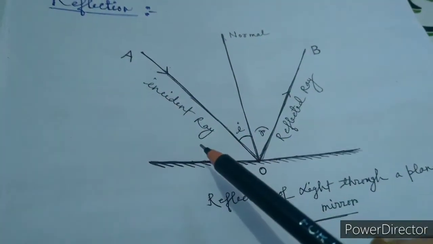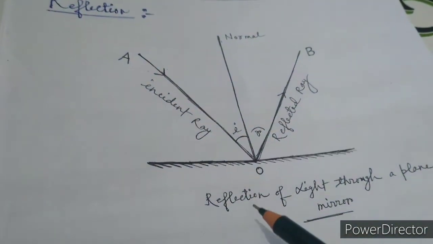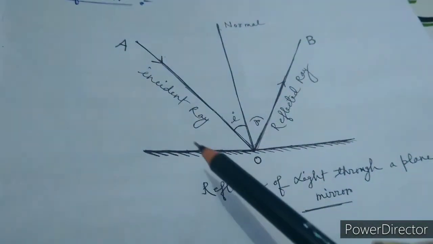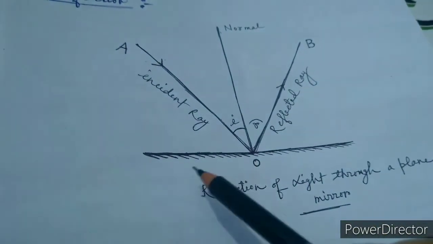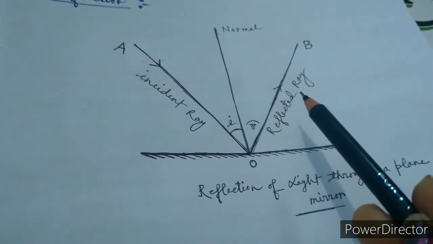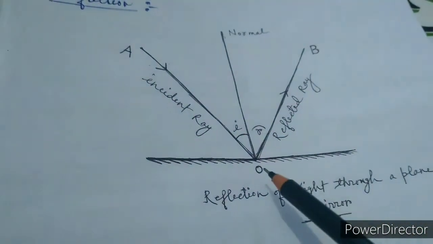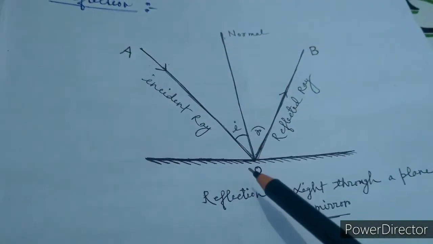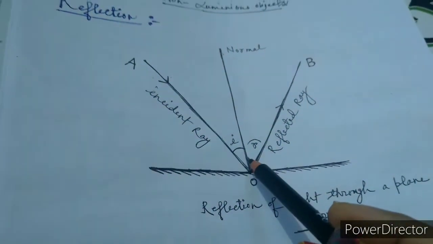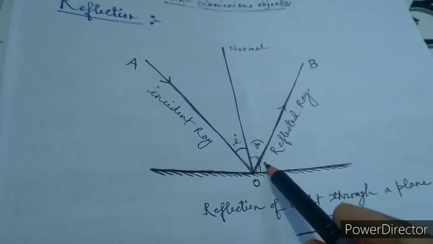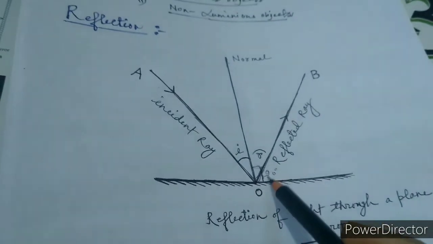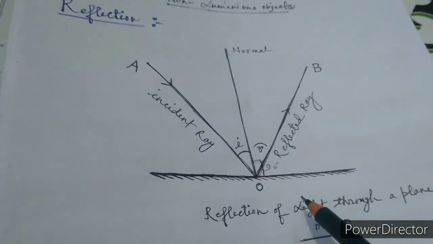Now in this phenomenon, that is in reflection, there are some points you have to read. First one is what? This is the incident ray. So what is the incident ray? The light ray which falls on the surface is known as the incident ray. Reflected ray, the ray which returns back, is known as the reflected ray. And this one is known as the normal. Normal means 90 degrees. This normal always makes 90 degrees with what? That is with the surface. You can see that with this surface, it has to make 90 degrees. That is known as the normal.